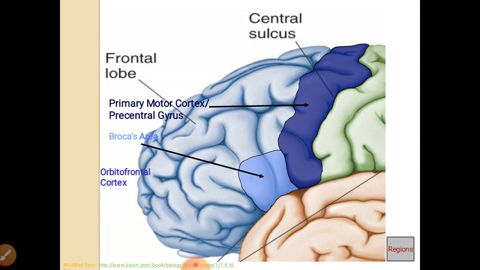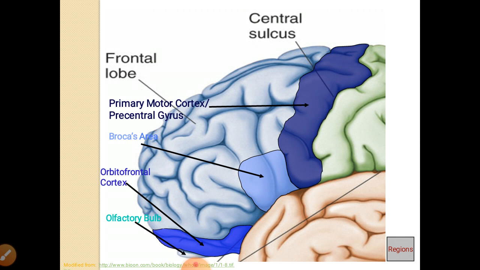Just in front of area 4, areas 6 and 8 are there, and just in front of them the prefrontal lobe is there. Then you can see in the lower part of this dark blue area, that is area 4, Broca's area is there, which is the area for speech. Then in the lower part the orbitofrontal cortex is there, and the olfactory bulb is there for smell sensations.